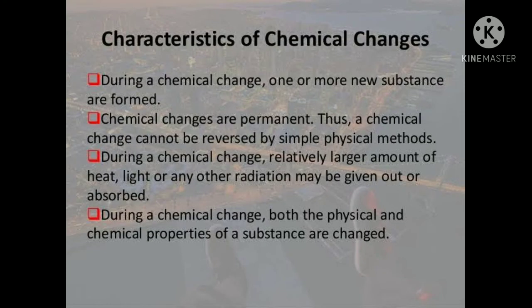Now we'll go through the characteristics of chemical change. During a chemical change, one or more new substances are formed. Then chemical changes are permanent. Thus, a chemical change cannot be reversed by simple physical methods. During a chemical change, a relatively larger amount of heat, light or other radiation may be given out or absorbed. Both the physical and chemical properties of a substance are changed.